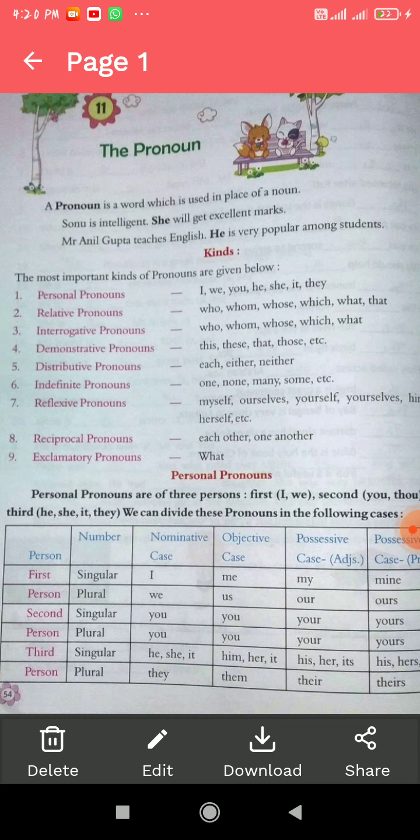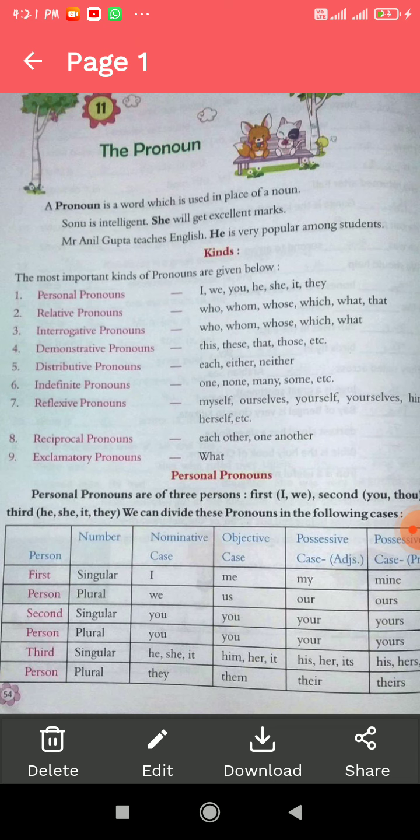Third is interrogative pronoun. Interrogative means whenever we write a question or ask a question to someone, like who did this work, what are you doing, with whom you are talking. These kinds of pronoun are called interrogative pronouns. Fourth is demonstrative pronoun. Demonstrative means when we demonstrate something. Suppose I am holding a pen and I say that this is my pen. So this is a demonstrative pronoun.